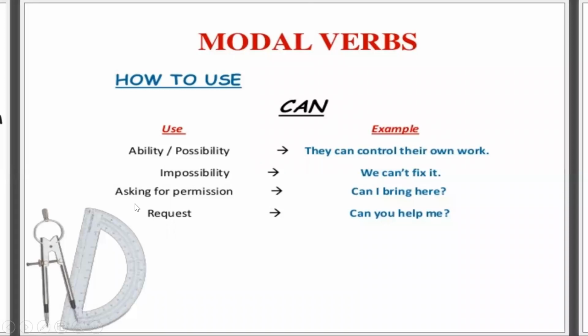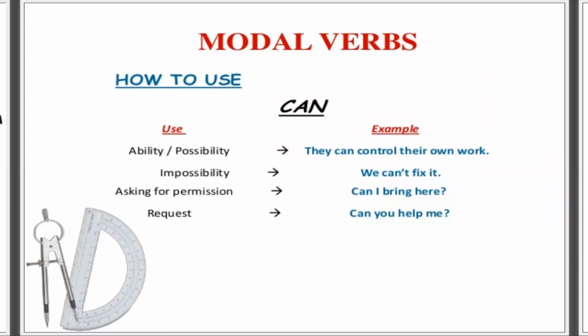Then the third use is asking for permission in a casual way. You don't ask for formal permission by using can. If you're asking permission from your mother or your friends, then you can use the informal way, like, can I bring this here? Or, can I take this? Because when we ask for formal permission, we use may.